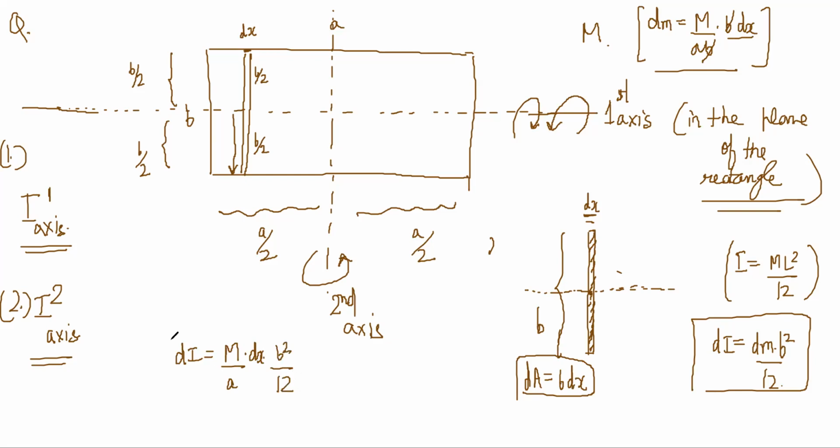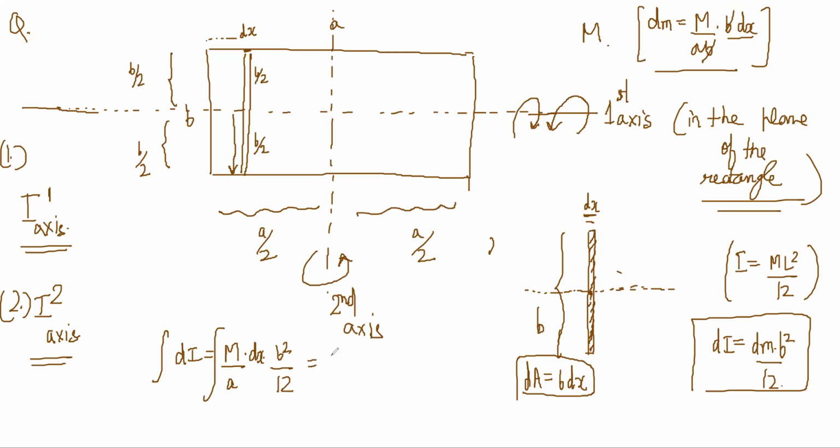Now you have to integrate from where to where? x was measured from 0 to a.